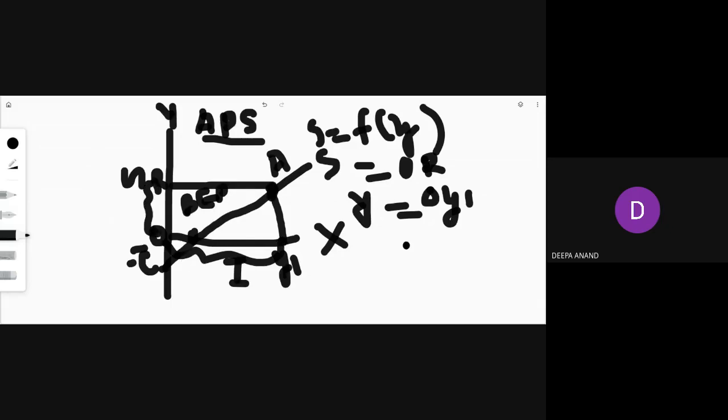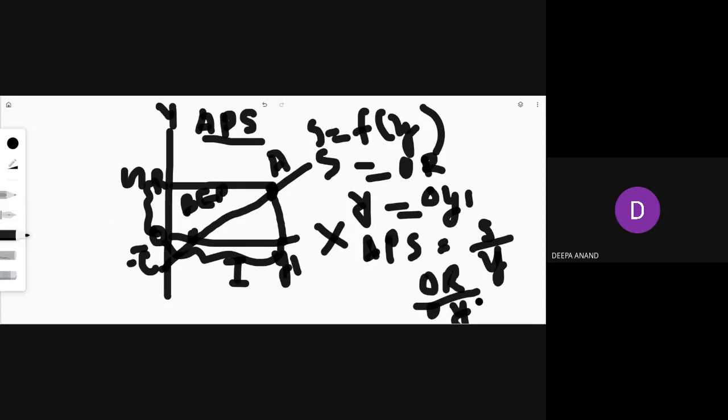You know the formula for APS: APS is equal to saving upon income. The saving here is OR and the income here is OY1. So this is the graphical representation of average propensity to save.